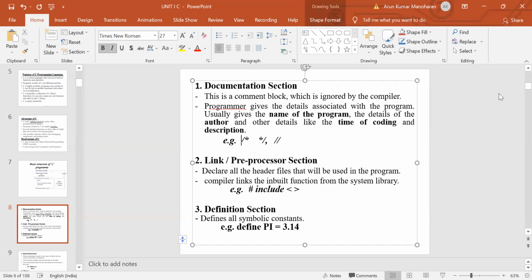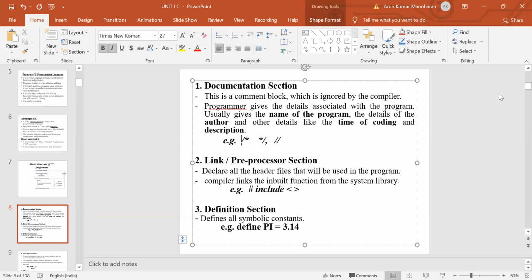So in this link section, or pre-process section, we will declare all the header files that will be used in the program. And then, followed by the link section, the next one is the definition section. In this section, we will define all the symbolic constants.